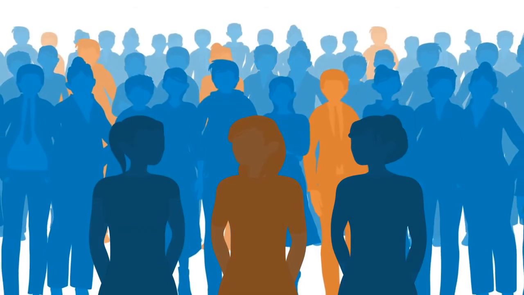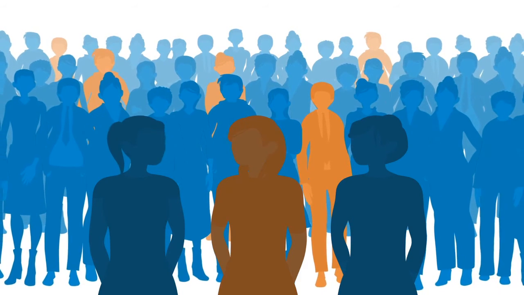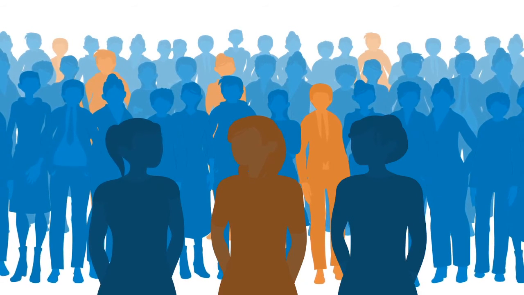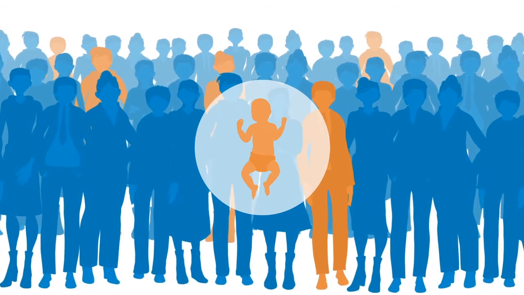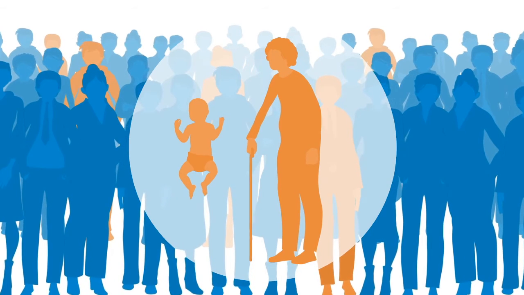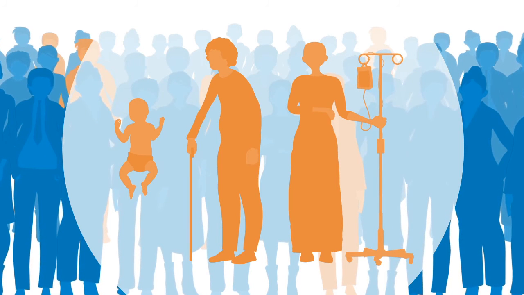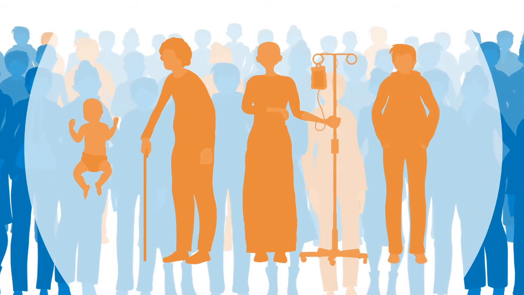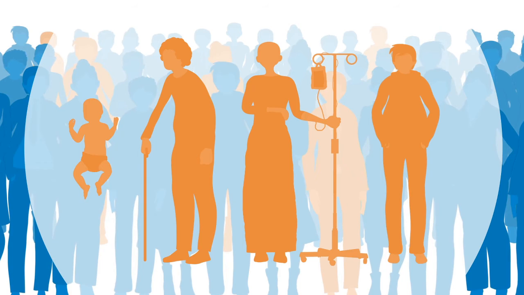This means that when enough people in the population are protected by vaccination, it effectively stops diseases from circulating at all. This is often called herd immunity, but a better name is herd protection, because it helps to protect those who are especially vulnerable to infectious diseases. This includes all newborn babies, because they are too young to be vaccinated, older people, because our immune systems become less effective as we age, people with cancer or an organ transplant, because they are on treatments that seriously weaken the immune system, and people who get vaccinated but just don't make a response to the vaccine for reasons we don't yet fully understand.